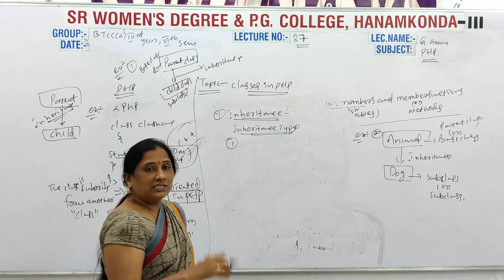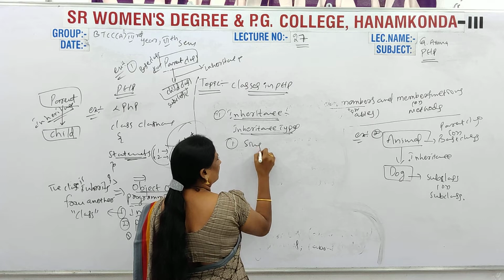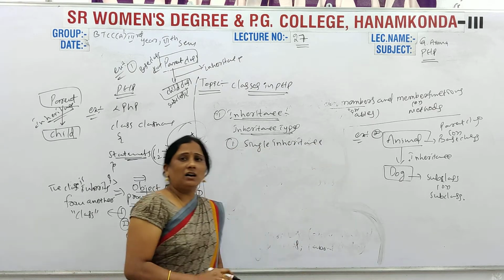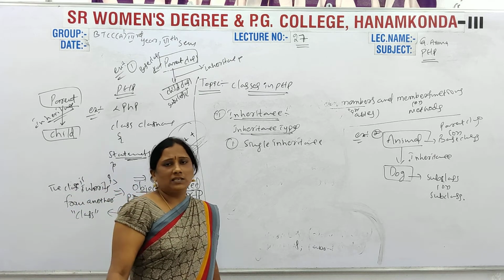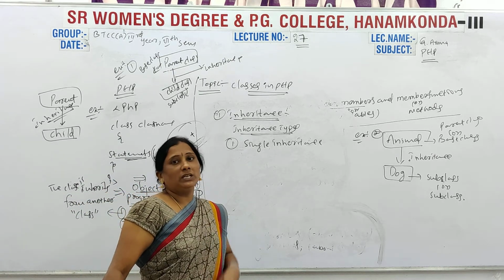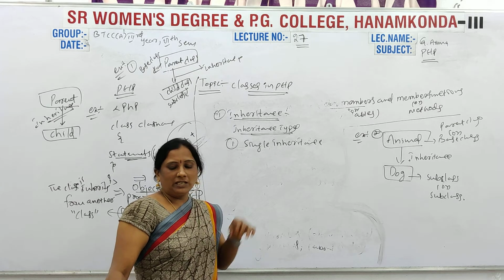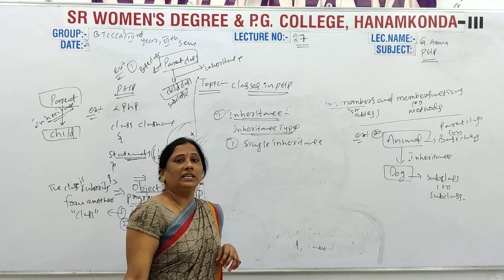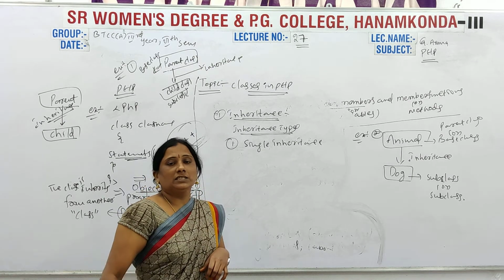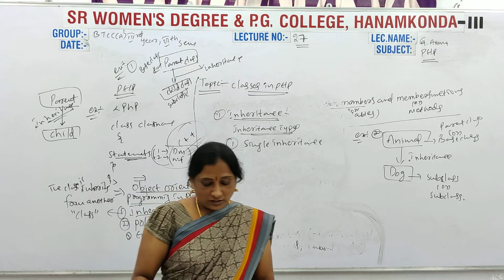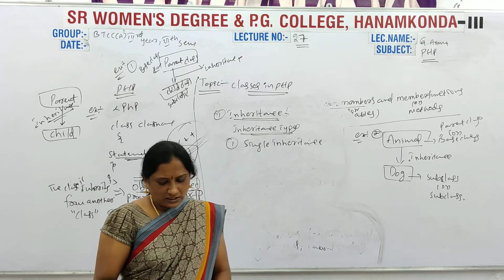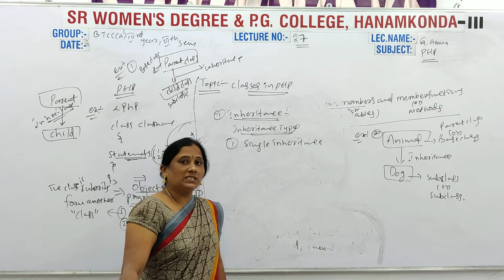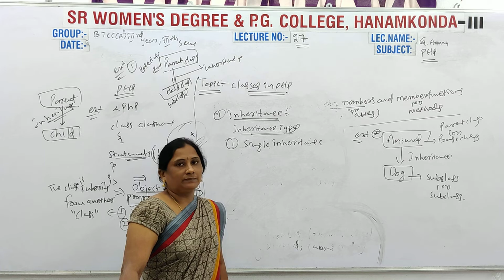The first one is single inheritance. You know, girls, all the types we already discussed in C++ also, so the definitions will be the same here. Single inheritance, multiple inheritance, hierarchical inheritance, hybrid inheritance, multi-level inheritance: different inheritances are there, which we discussed in the last C++ semester.